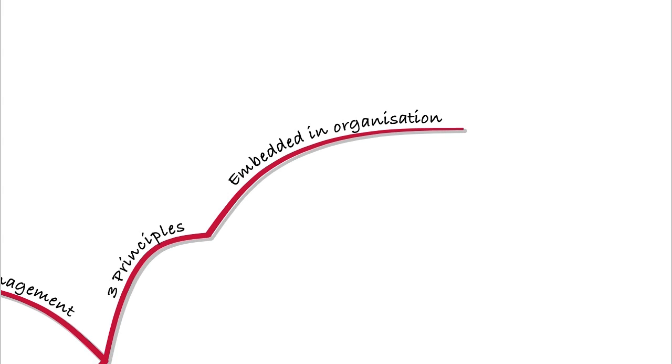We want to try and ensure that everybody in the organisation is aware of the internal control system. They're aware of the controls that apply to them, and not only being aware of them, but they actually do them. Because often it's the case that people are aware that they should be undertaking a control, but they simply don't do it. So the first principle of having a good internal control system is that everybody understands their role in it and everybody buys into having that control system.